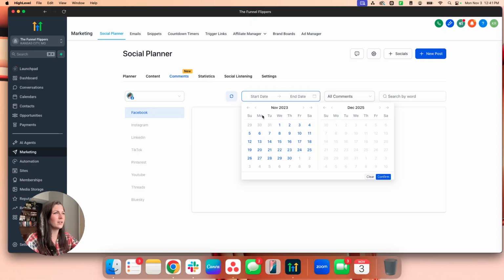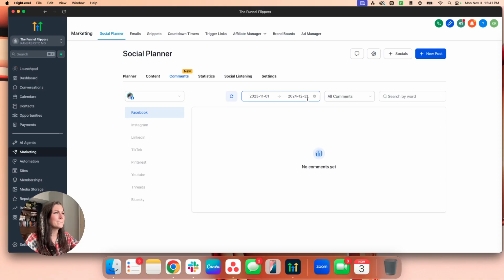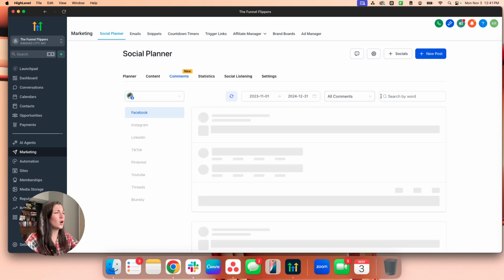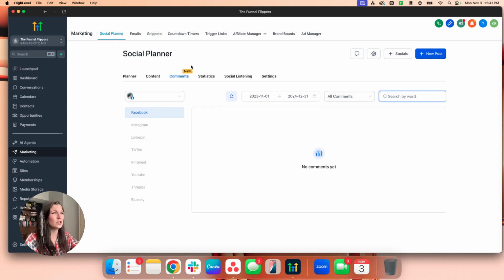Let me see if I can go back 700 years to when we actually did use this so we can get a good example for you. It's still saying there's none, which is crazy. Again, I think it's disconnected, but you can go ahead and do top comments, all comments. You can search comments by words and actually manage those directly in here. That's not the super exciting thing that I wanted to show you.